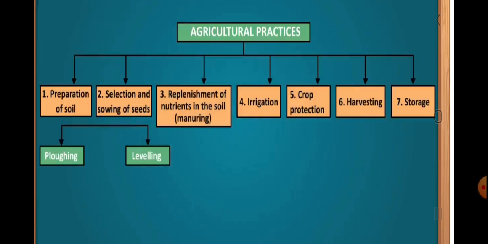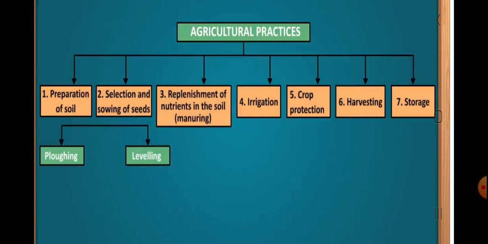The various agricultural practices which are carried out at various stages of crop production are: preparation of soil, which is further divided into plowing and leveling. Second is the selection and sowing of seeds.